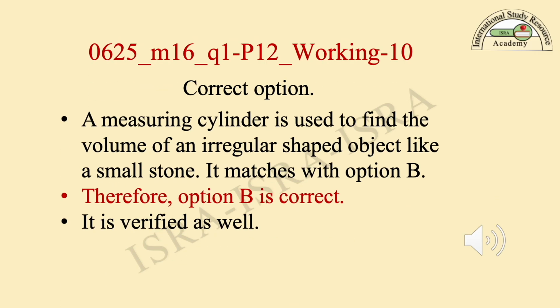Working step 10. Correct option. A measuring cylinder is used to find the volume of an irregular shaped solid object like a small stone. It matches with option B. Therefore, option B is correct. It is verified as well.